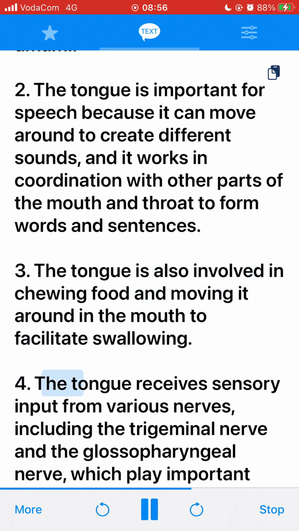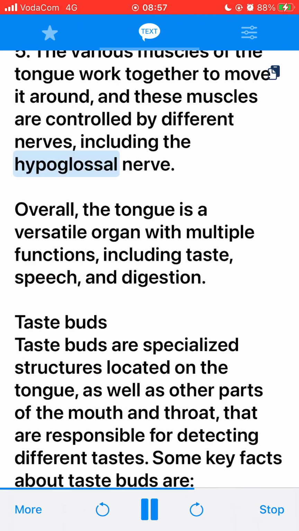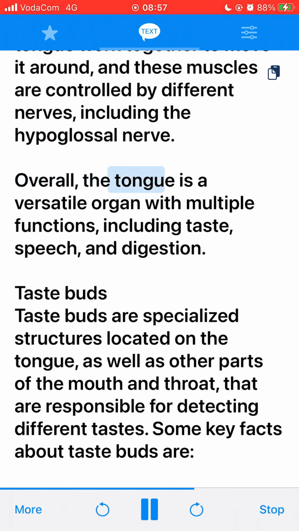4. The tongue receives sensory input from various nerves, including the trigeminal nerve and the glossopharyngeal nerve, which play important roles in the sensation of touch and temperature. 5. The various muscles of the tongue work together to move it around, and these muscles are controlled by different nerves, including the hypoglossal nerve. Overall, the tongue is a versatile organ with multiple functions, including taste, speech, and digestion.